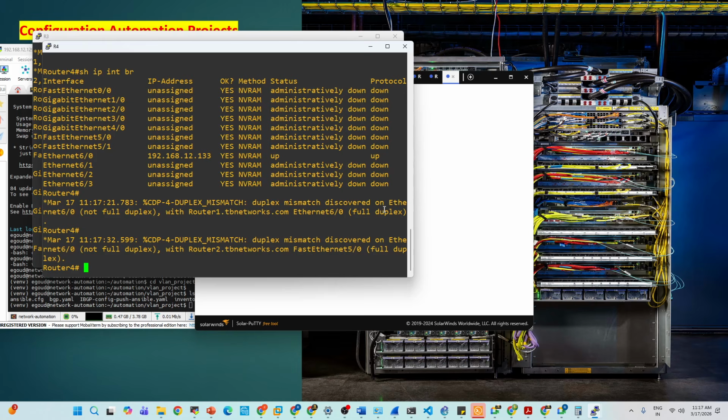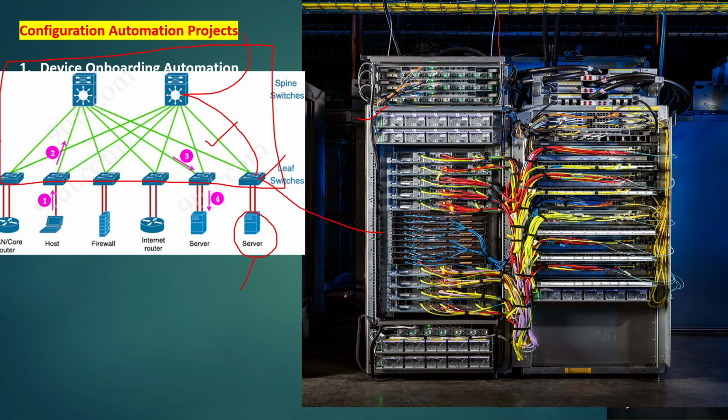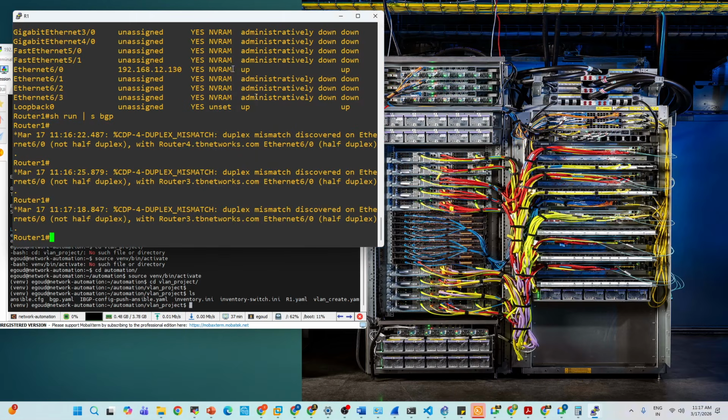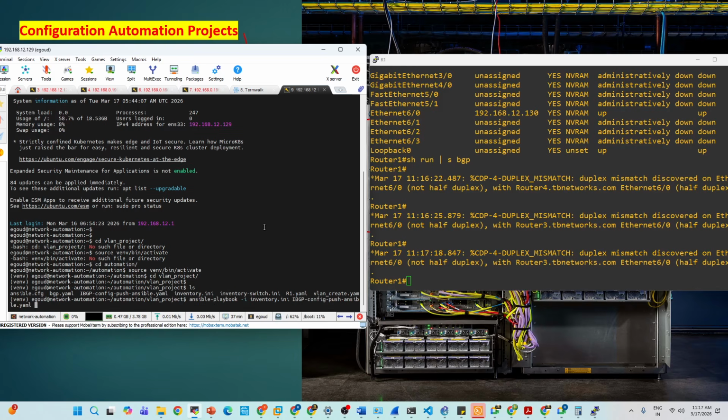Now everything is done. Now no BGP, nothing, right? So can I run the script? In front of you, I will run a script and let's see how much time it will take to complete on all the devices. I'm just opening R1. No IP address is configured, right? See, I'm running a script. This is an Ansible script. So Ansible playbook, and you see, right?